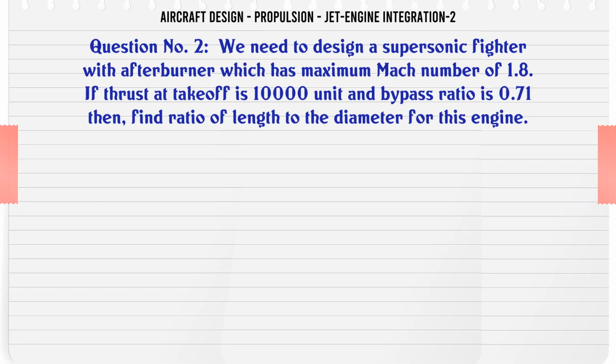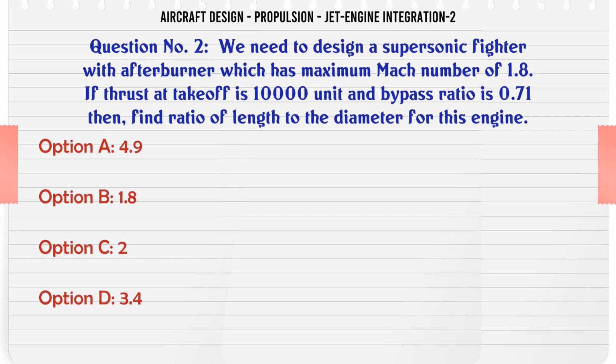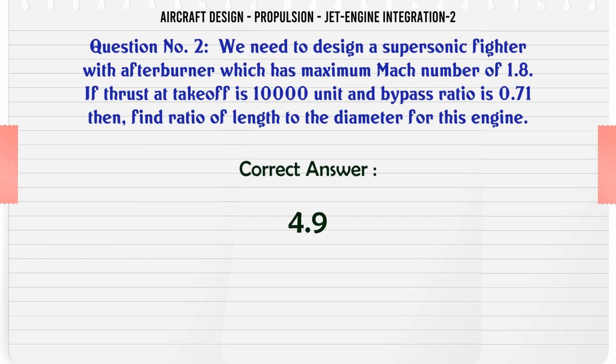We need to design a supersonic fighter with afterburner which has a maximum Mach number of 1.8. If thrust at takeoff is 10,000 unit and bypass ratio is 0.71, then find the ratio of length to the diameter for this engine. A 4.9, B 1.8, C 2, D 3.4. The correct answer is 4.9.